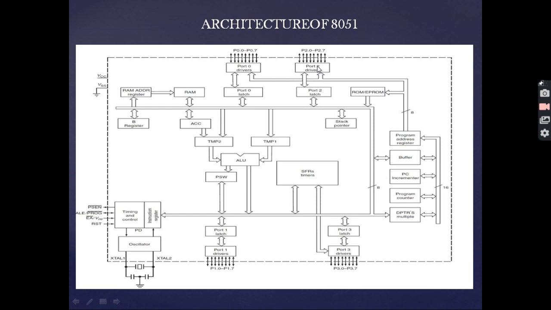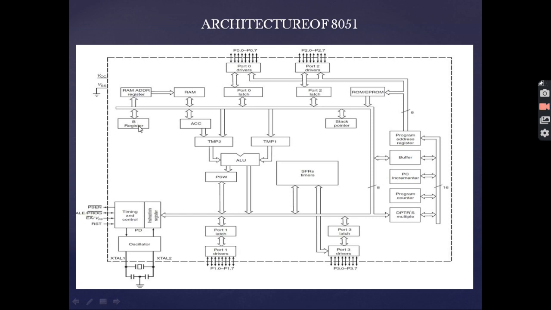The port 2 drivers also have 8 pins which are connected to the port 2 latch. Now coming to the RAM portion, it is used for storage. The RAM address register is used for calculating the specific address, and then we have the B register.